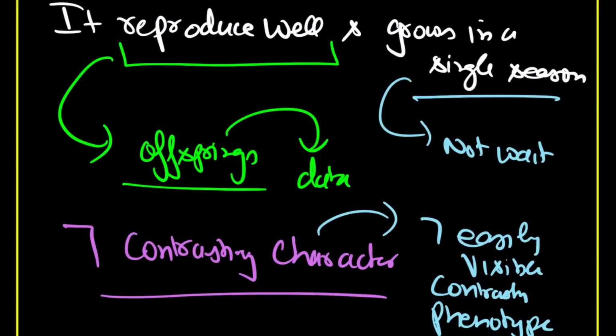So 7 contrasting characters means you can easily distinguish and see different phenotypes. When Mendel carried out this experiment on the pea plant, he did not have any special type of instruments. He had to rely on his naked eye, and by naked eye he was able to see 7 different contrasting characters in this plant. That's why he chose this pea plant.